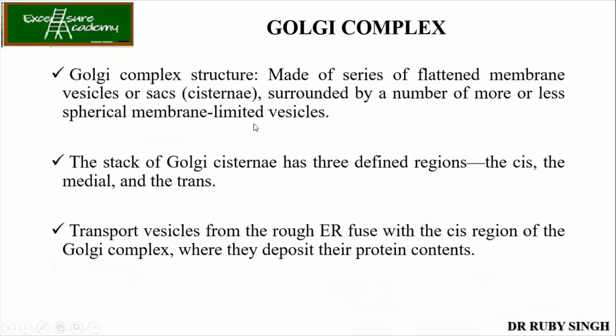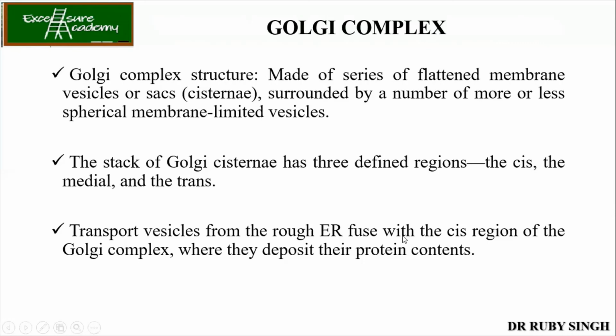Okay. So the Golgi complex is made up of a series of flattened membrane vesicles. We know now that it has a cis, medial and trans region. Transport vesicles from the rough ER fuse with the cis region, where they deposit their protein contents.